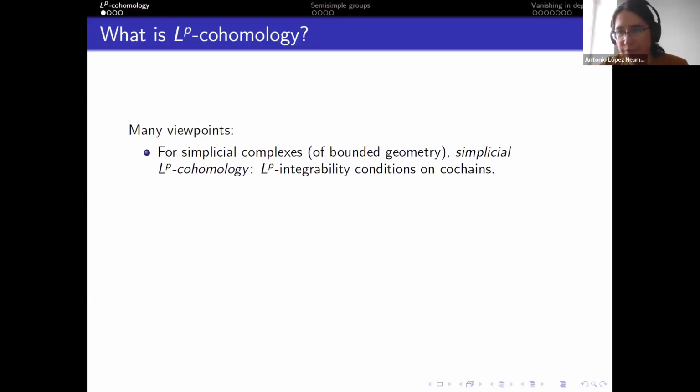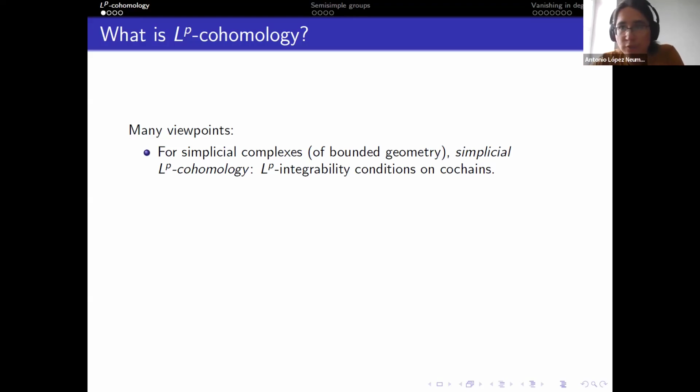Depending on your background, you may want to give different definitions. There are many viewpoints for this, depending on which cohomology theory you want to work with. If you like simplicial complexes, perhaps you like simplicial cohomology. You can define a notion of LP cohomology in there by taking your simplicial cochains and looking at those that have finite LP norm.